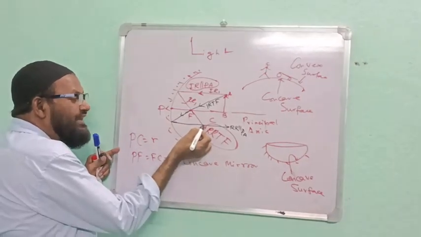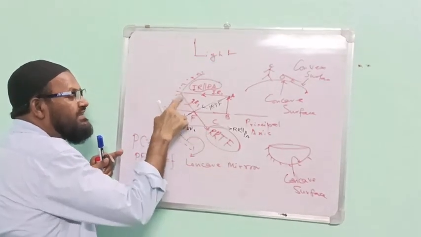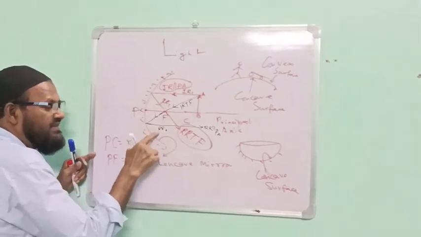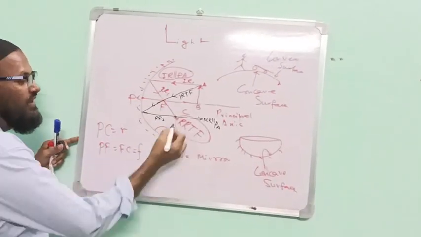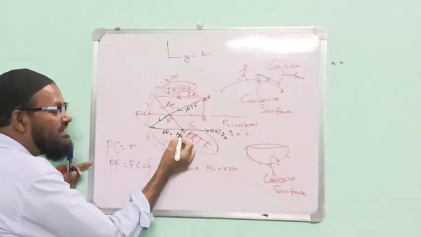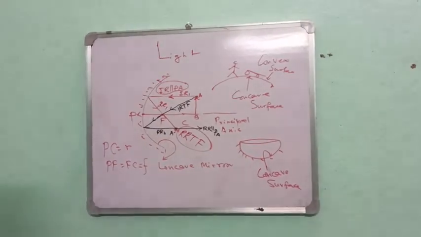Now, these two rays: this is incident ray 1, this is incident ray 2, and these are the reflected rays. They are meeting directly here. Therefore, this point acts as the image, and this image, real or virtual? Since they are meeting directly,